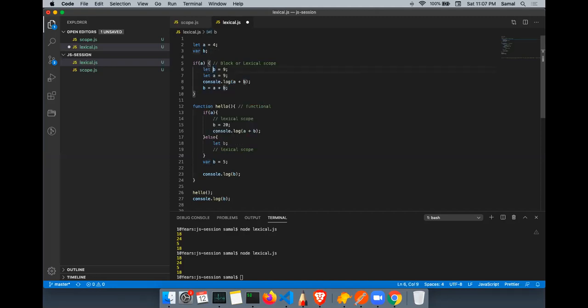Now if I do let here now, error will come, sir. Now it will basically give me undefined. Okay? 18, 24, 5 and undefined. So who can explain this to me?